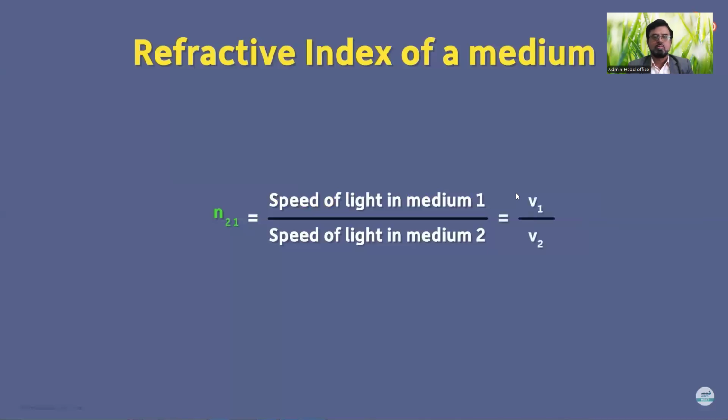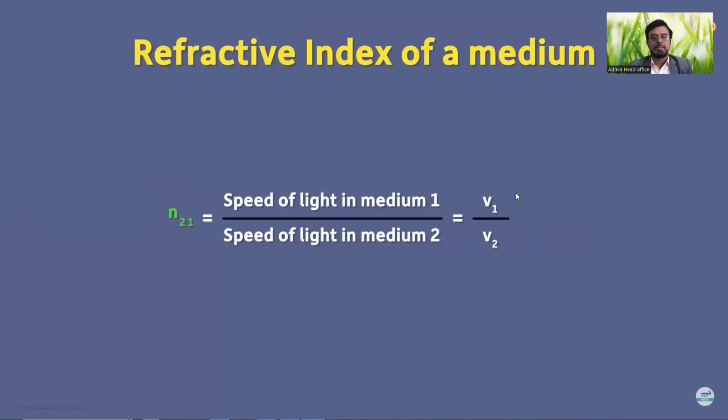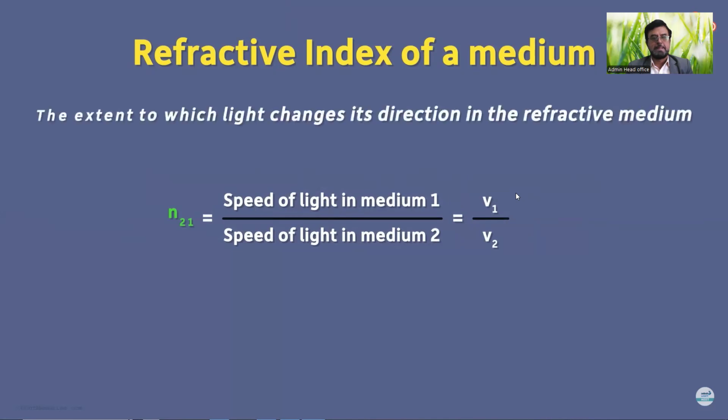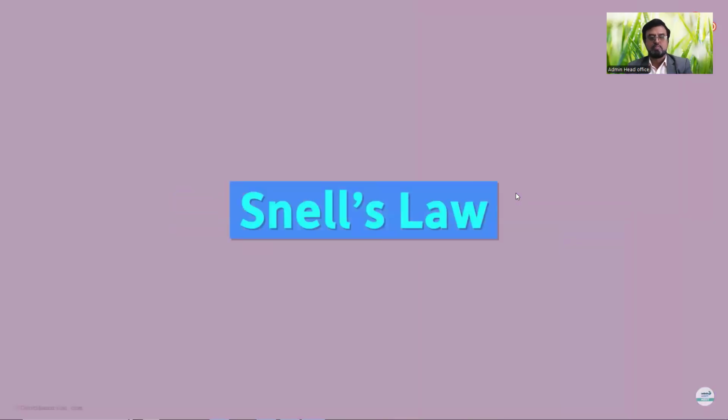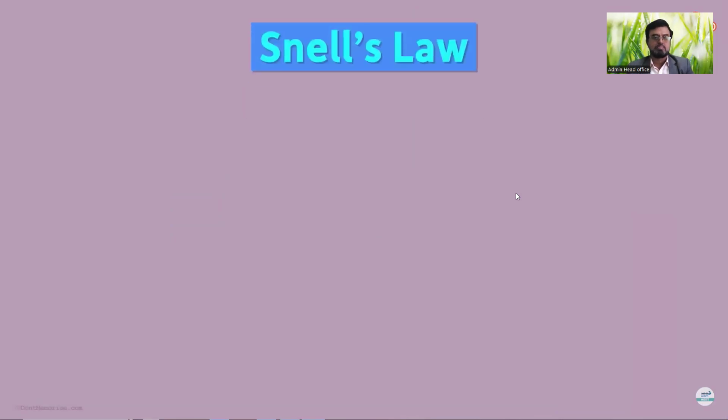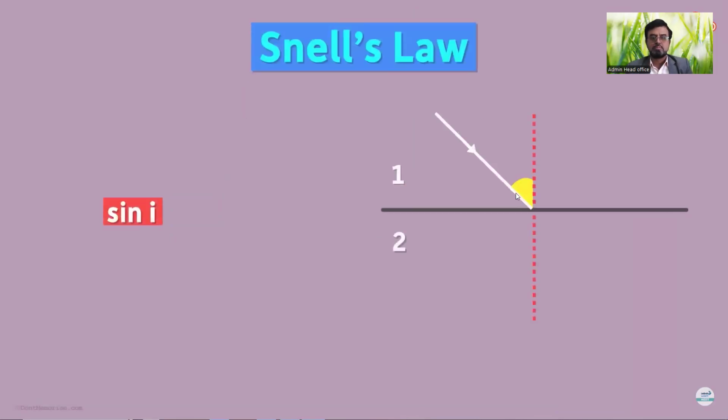Also, V1 and V2 are the speeds of light in medium 1 and 2 respectively. We can also define it as the extent to which light changes its direction in the refractive medium. Okay, let's discuss Snell's law of refraction now. In simple words, it tells us that the ratio of the sine of the angle of incidence to the sine of the angle of refraction is equal to the refractive index of the second medium with respect to the first medium.